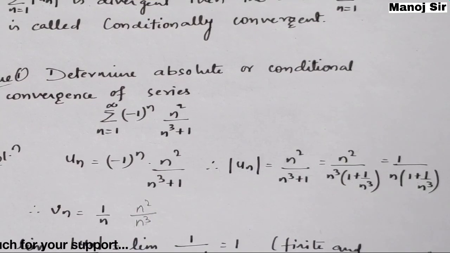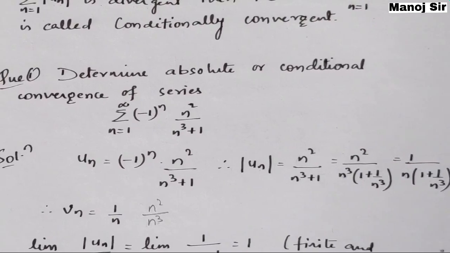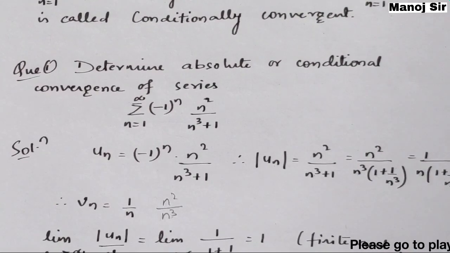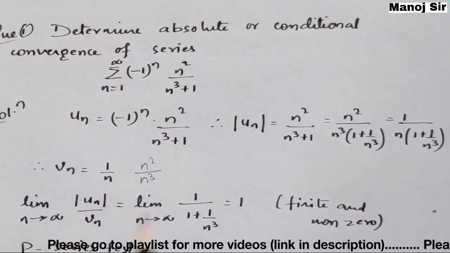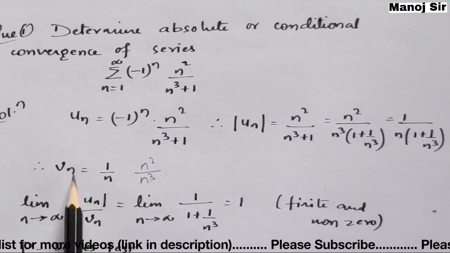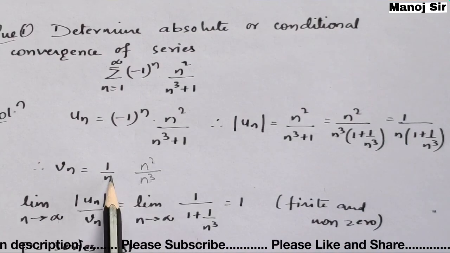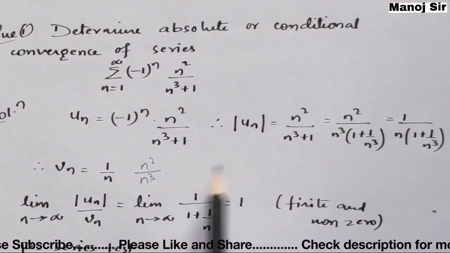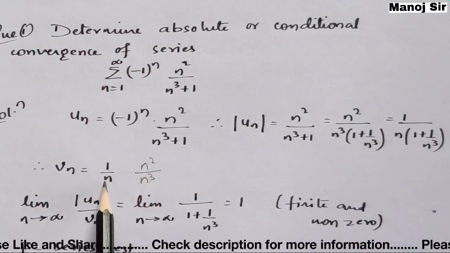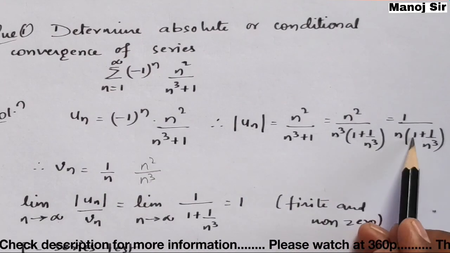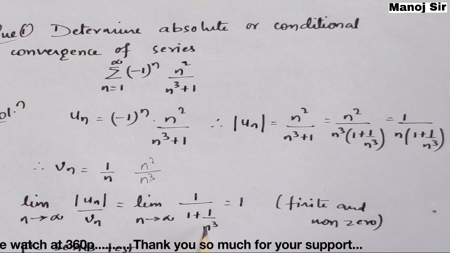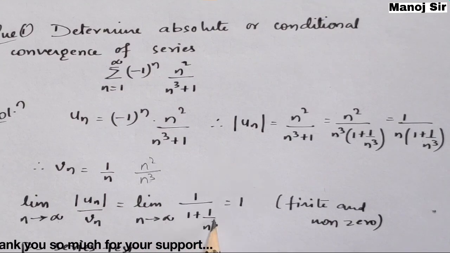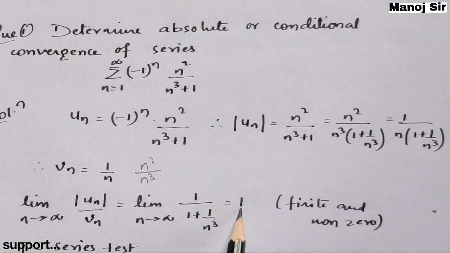Now after finding both, we need to find the limit. Limit n tends to infinity of mod of un upon vn, that is this upon this. Limit n tends to infinity, this upon this. This 1 upon n, 1 upon n will get cancelled. You will be left with 1 plus 1 upon n cube. If you put the limit, this n cube will become infinite. 1 upon infinite will become 0. So finally we are left with 1 upon 1, that is 1.